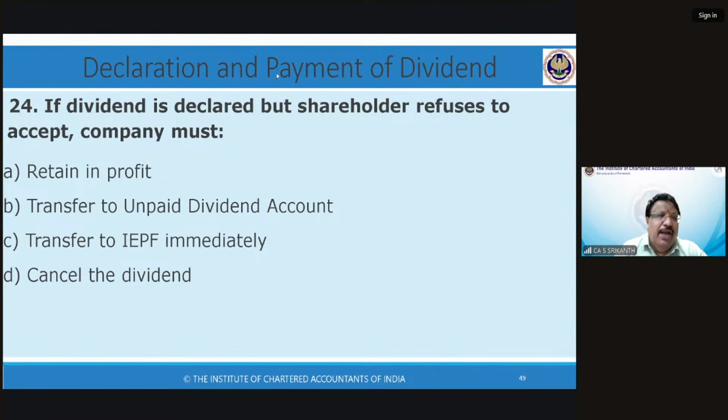Some of you are going to get very angry with me. So Section 8 company will not pay dividend, but if it pays, only then can it transfer to unpaid. That is the logic. Try to wrap your mind around the logic. Section 8 is prohibited. Where is the question of transfer? If it's declared only, then unpaid. It cannot even declare. That is the logic. If you had asked the question, which company cannot pay dividend, Section 8 is correct.